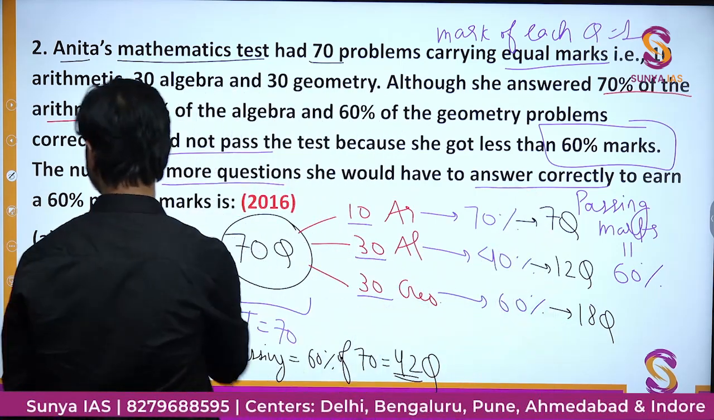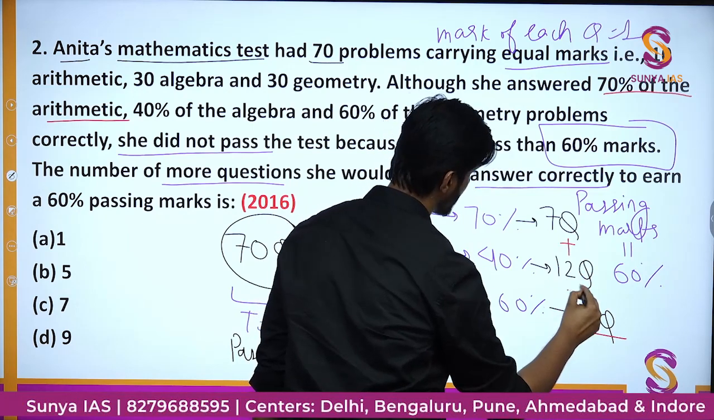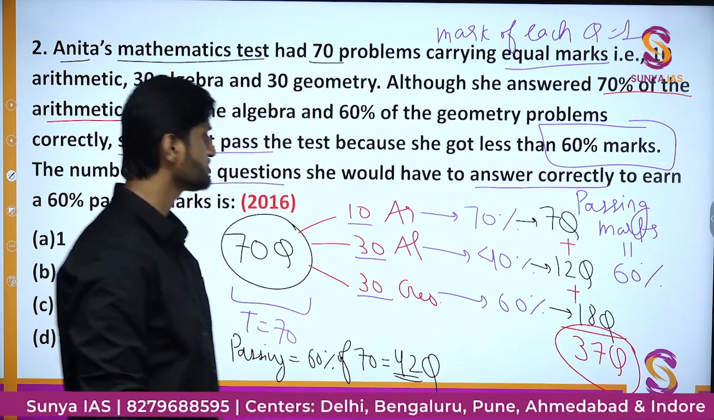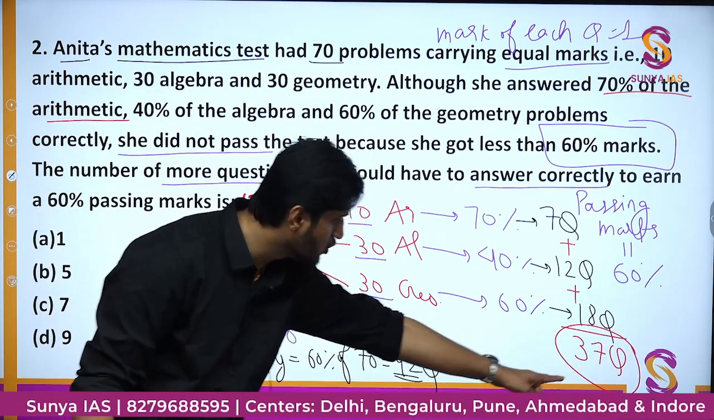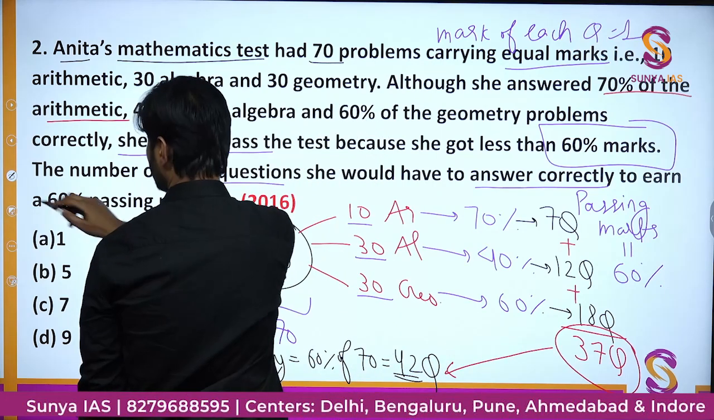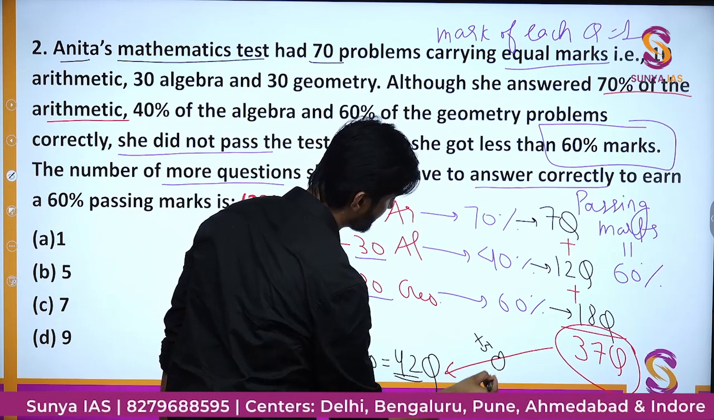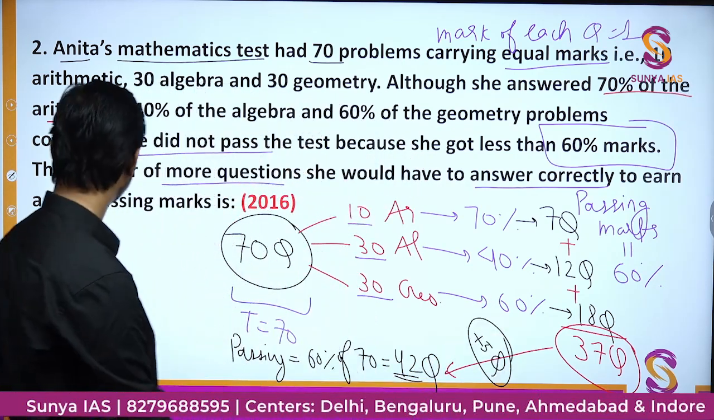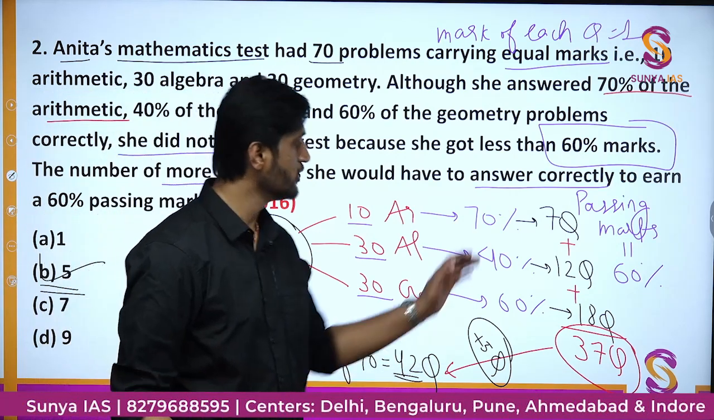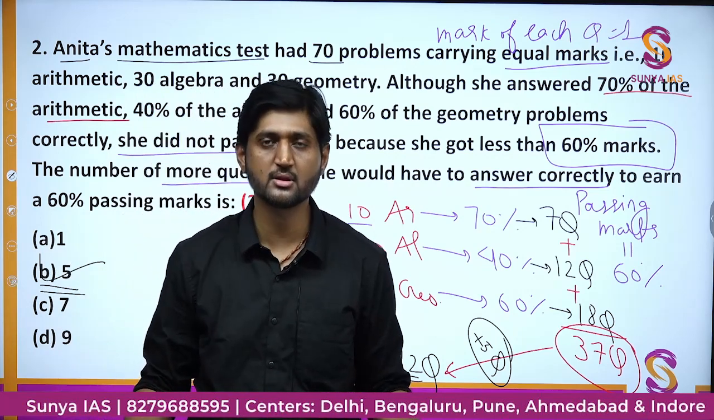And how many questions did she attempt correctly? She attempted 7 plus 12 plus 18, 37 questions correctly. So in order to reach the passing marks of 42, she needs to solve 5 more questions correctly. So plus 5 questions she needs to solve in order to pass. So the correct answer is going to be option number B, that is 5. So here also you can see the calculation is not at all difficult. The process is not at all difficult.